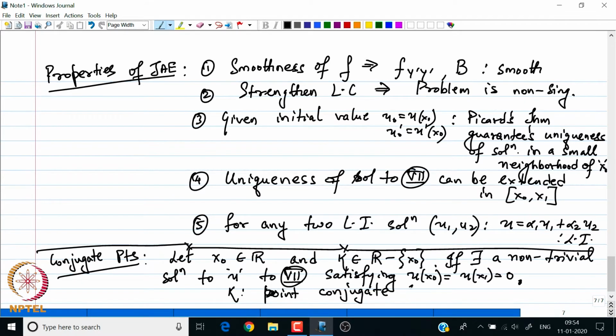So, that is the definition. First of all, this new point kappa should not be identically equal to x naught, and they must both be the roots of the same solution to the Jacobi accessory equation.